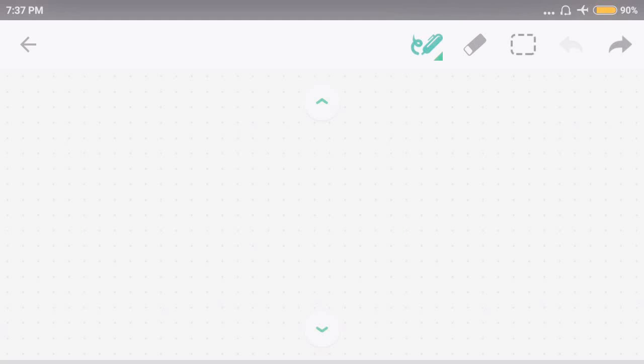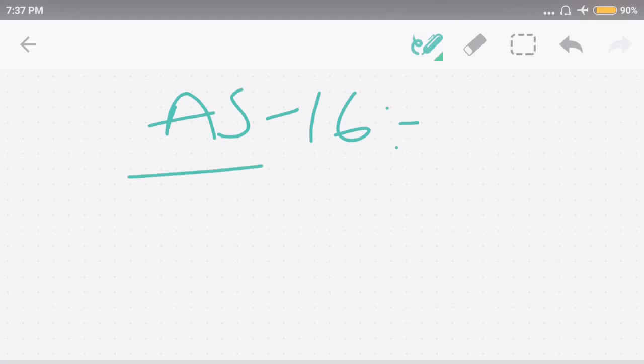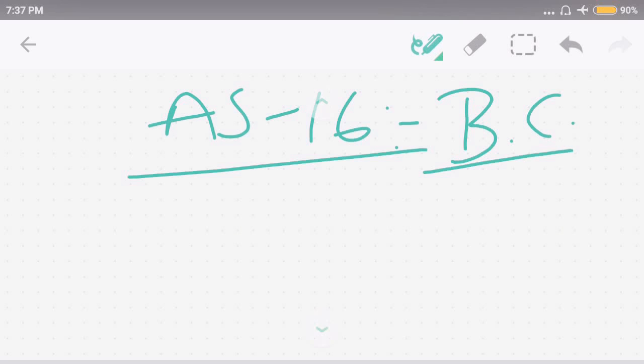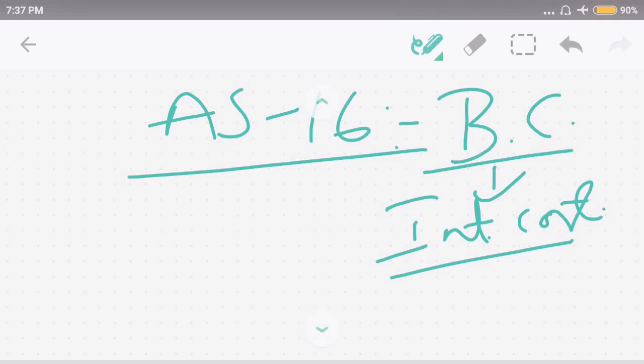Hi friends, let's discuss something about AS16, accounting standard 16. What is this borrowing cost? Let me first define this. It includes interest cost. Mainly, you have borrowed something and it has incurred some cost to you, like interest cost in the general sense.